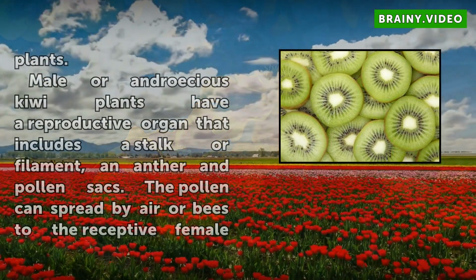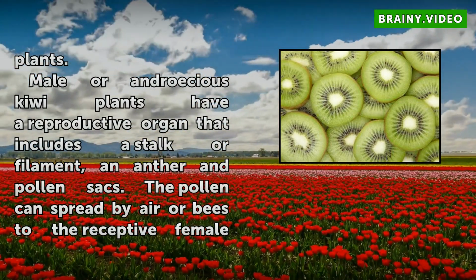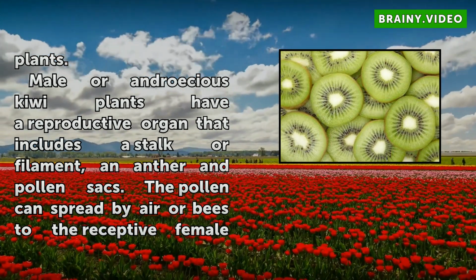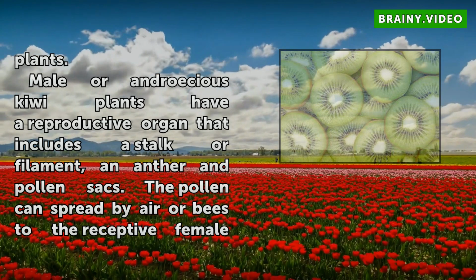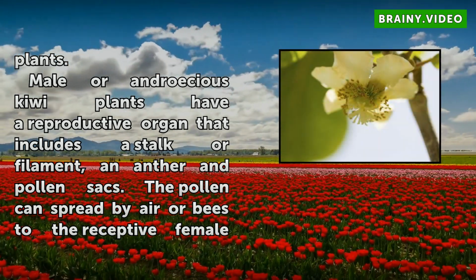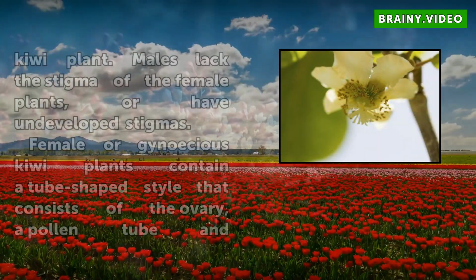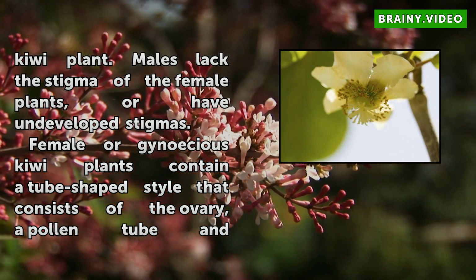Male or androecious kiwi plants have a reproductive organ that includes a stalk or filament, an anther and pollen sacs. The pollen can spread by air or bees to the receptive female kiwi plant. Males lack the stigma of the female plants, or have undeveloped stigmas.